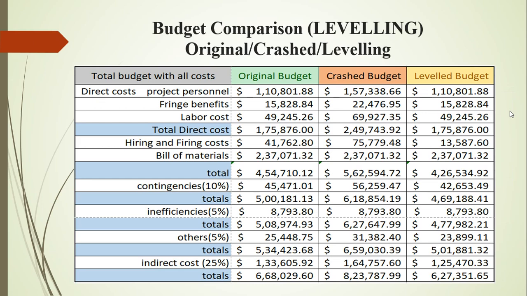And then budget leveling. Budget leveling is a process where, we can see that the difference between the original budget and level budget comes mainly in the hiring and firing cost. That is because in the original budget the work is not leveled according to the labor need. In the original budget we are acquiring more labor, and here in the level budget we are reducing the labor, since the hiring and firing cost is reduced.